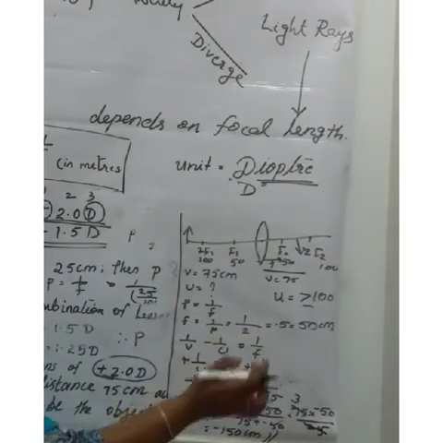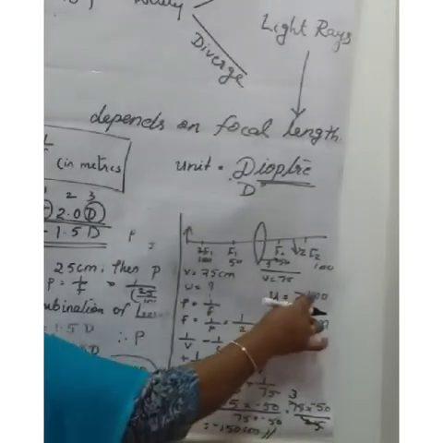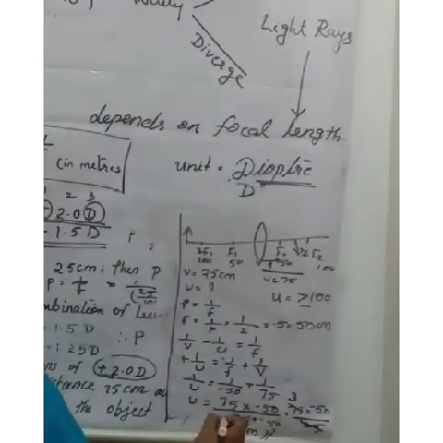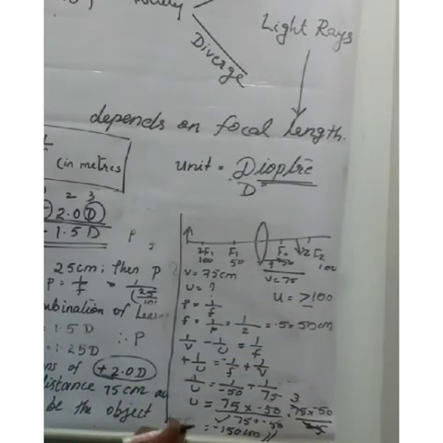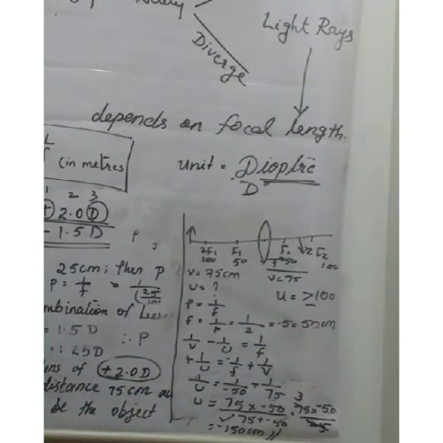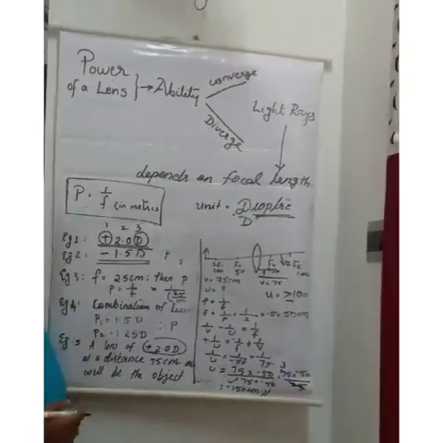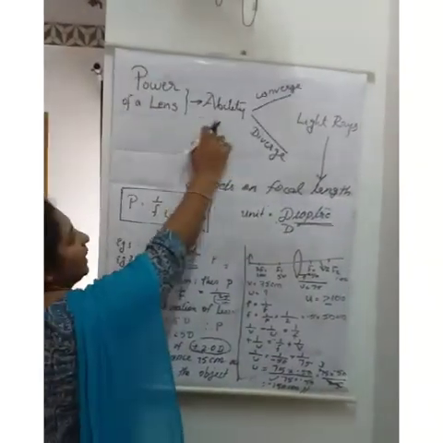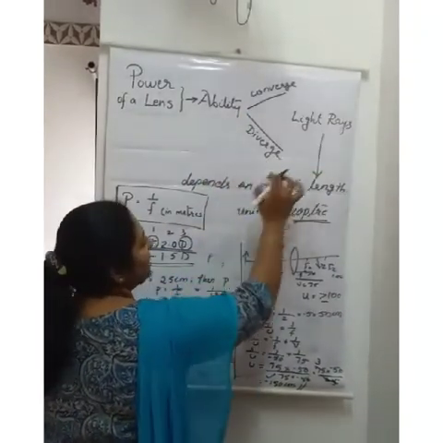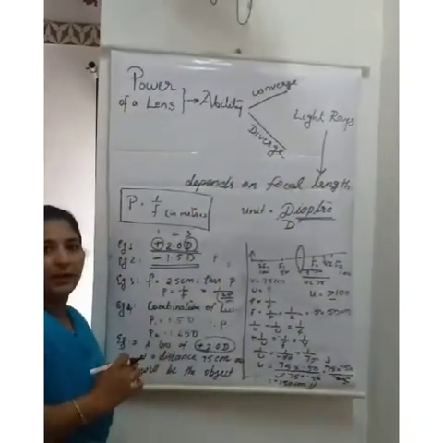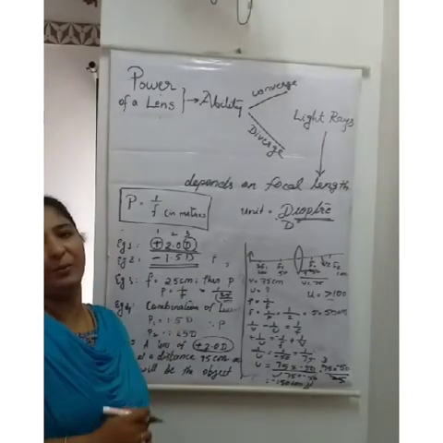Now we can check whether it is correct or not. What is the clue? It will be greater than 100. Okay, success, satisfying the first case. The symbol is minus, so our answer is correct. So a problem may ask like that also. This is all about power. Once again, it is the ability of a lens to converge or diverge light rays, which depends upon focal length. P is proportional to 1 by F.